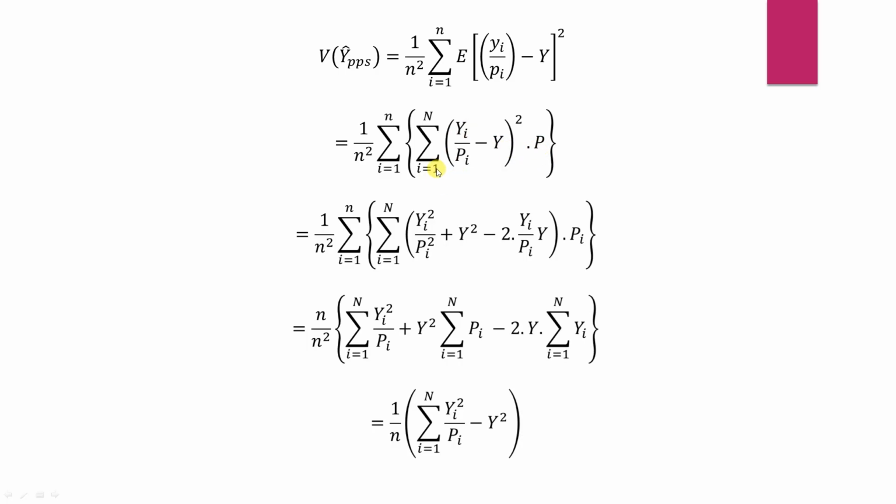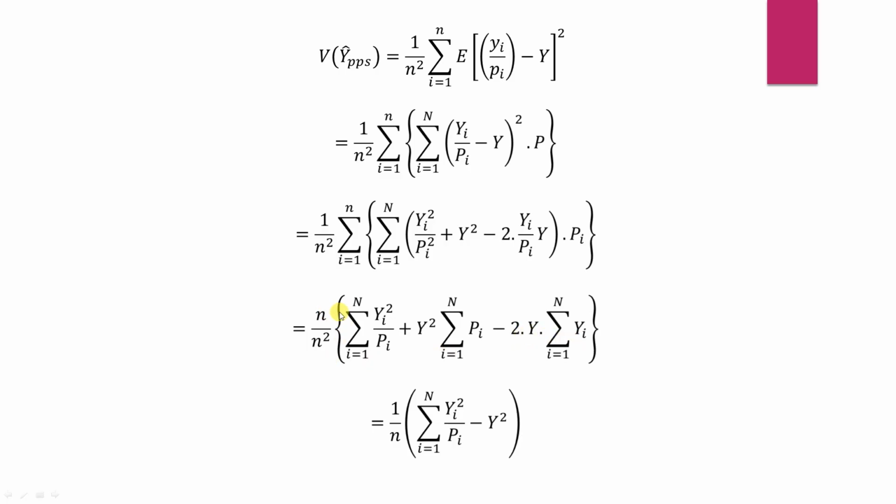And also I have mentioned that yi by pi can be any value from the population, so here we have considered the capital Y's. Now we are using the a minus b whole square formula. By using that we will expand it: a square plus b square minus 2ab. Now we multiply this pi inside, so pi cancels, and we are left with summation yi square by pi plus y square summation pi minus 2 times y summation yi.